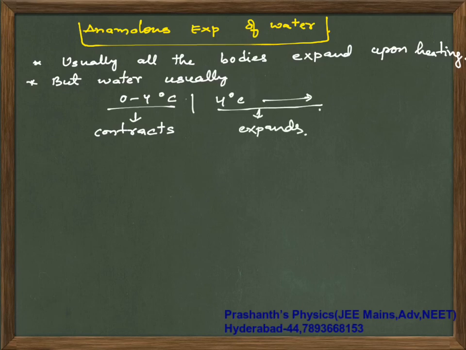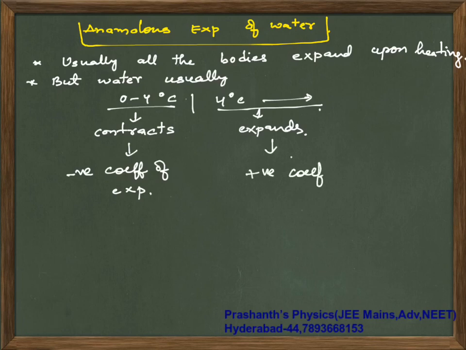So it contracts because of a negative coefficient of expansion from 0 to 4, and it expands because of a positive coefficient greater than 4 degrees centigrade. So anomaly means what?